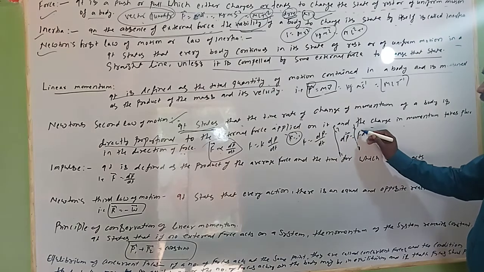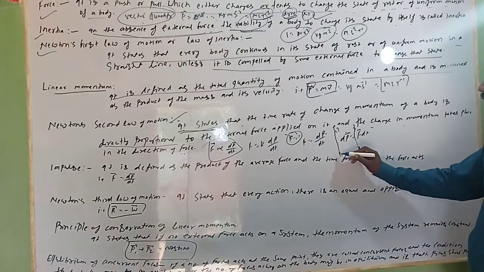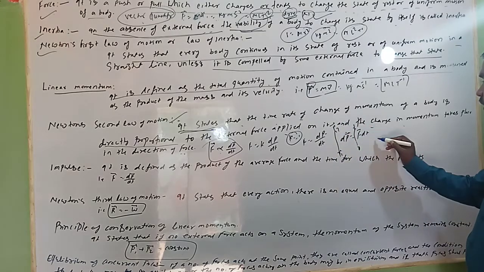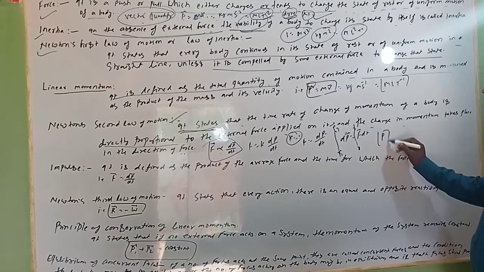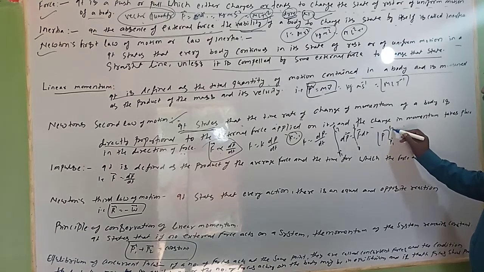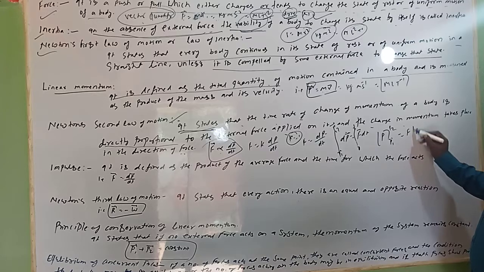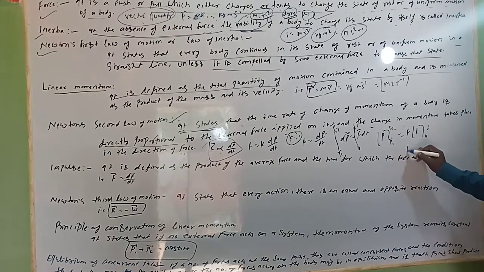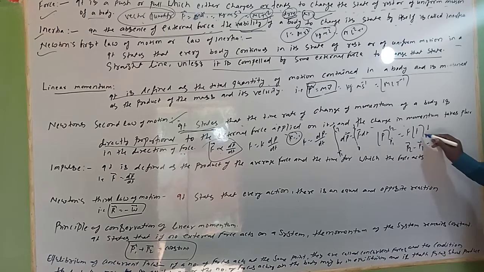If you write it with the vector sign, write down here: the integral of dP with limits P1 to P2 is equal to F times the integral of dt from 0 to T. So here will be P2 minus P1, upper limit minus lower limit, is equal to, in place of T, T minus 0, and F is here. You can multiply here, meaning P2 minus P1 is equal to Ft. This will also be the answer you can write.